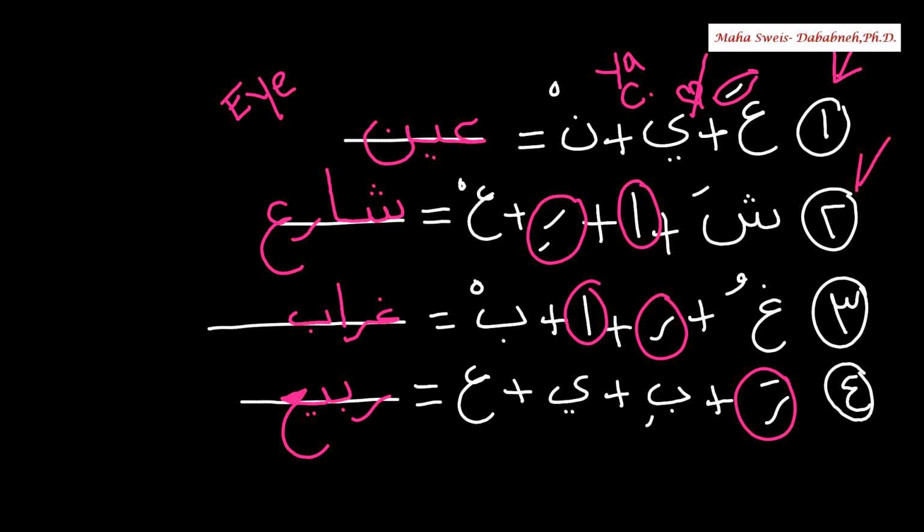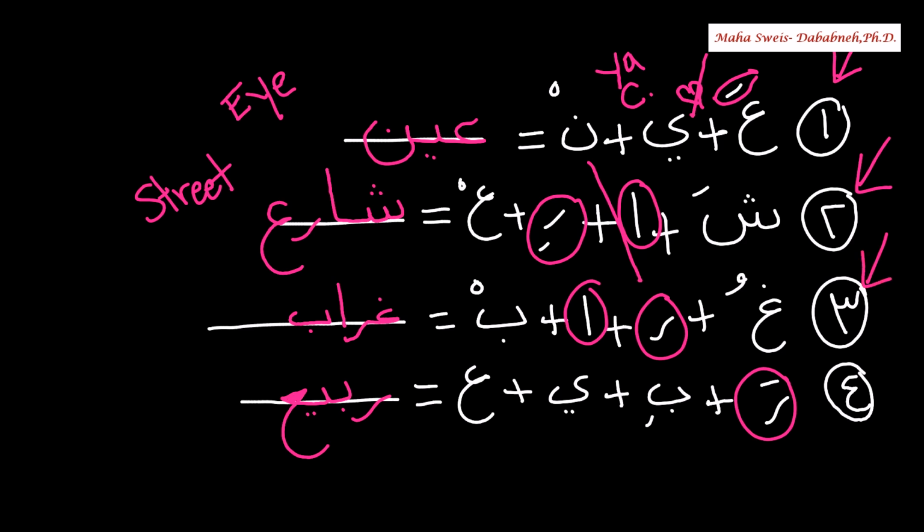Number 2. Shin with alif, sha. Ra, kasra, ayn, ra. The first syllable, sha. The second syllable, ra. Put them together, shara. Shara is street.